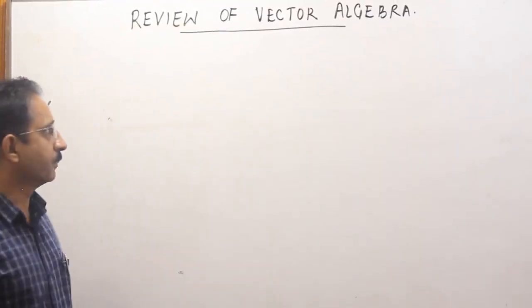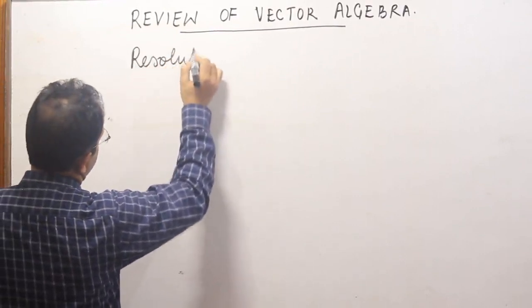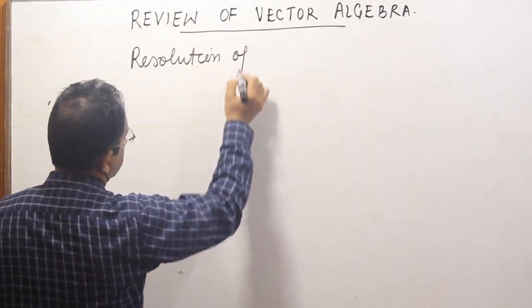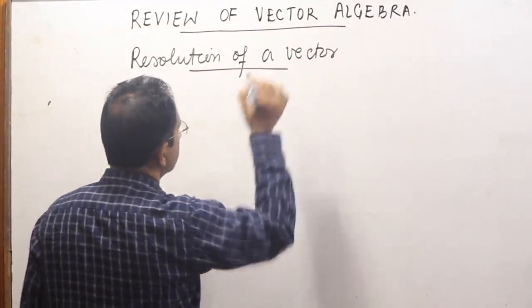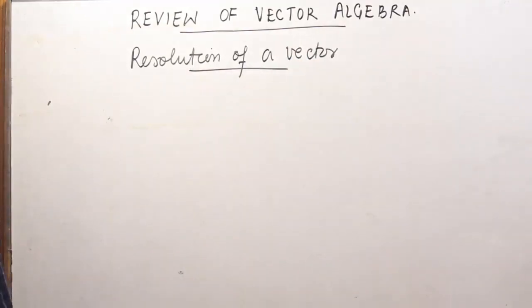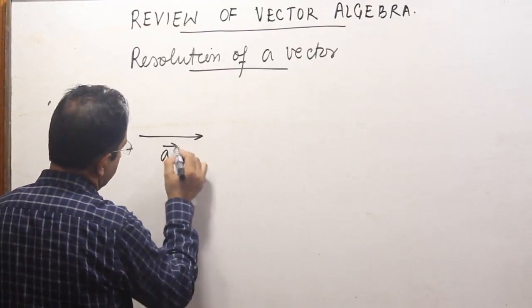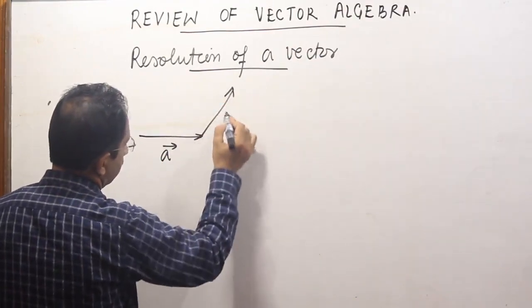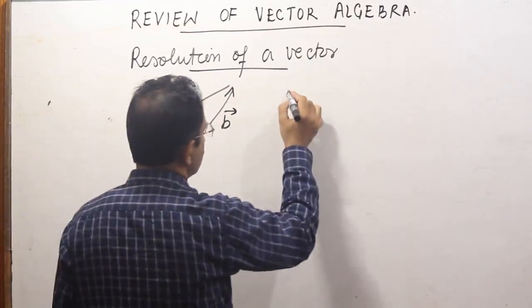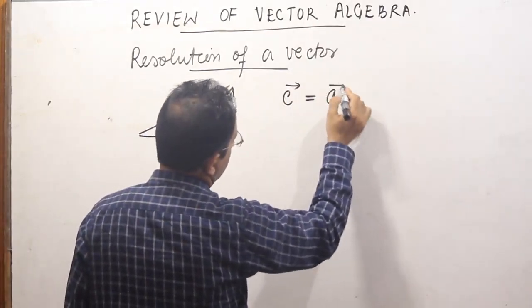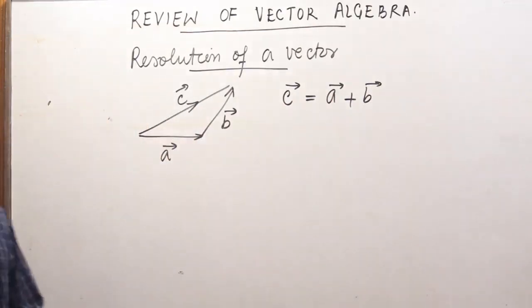We take up the process of resolution of a vector. In the process of addition, what we did: we took two vectors, one vector A and one vector B. By combining these two, we made a vector C. So C is the combination of A and B, or C is the sum of vectors A and B.